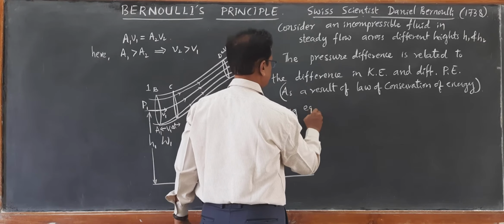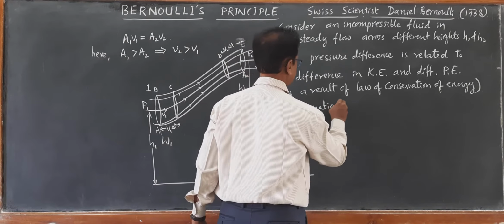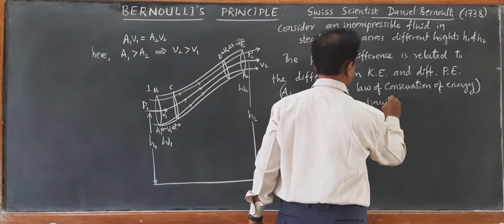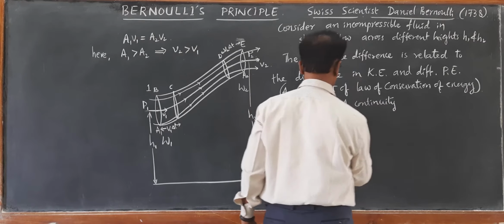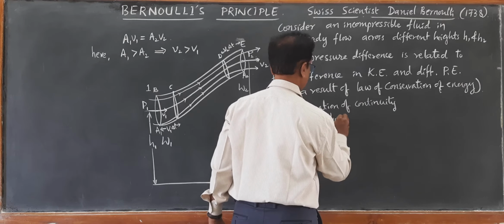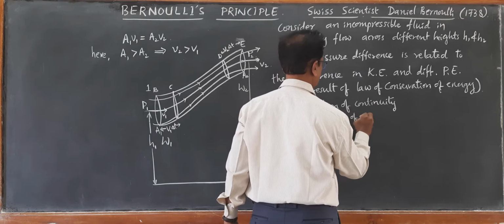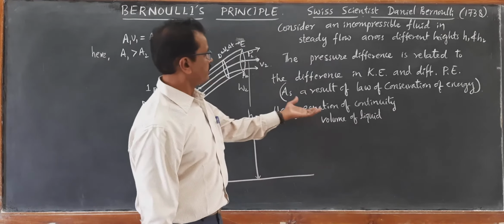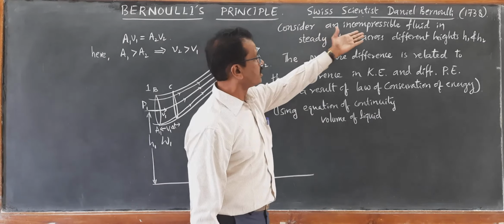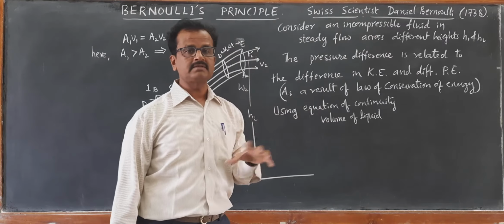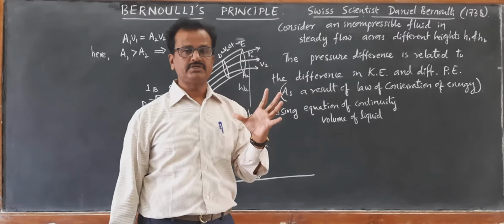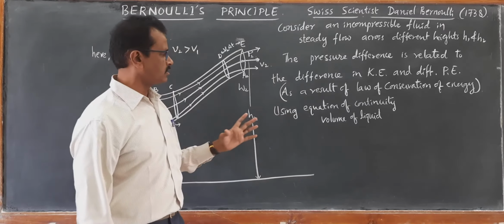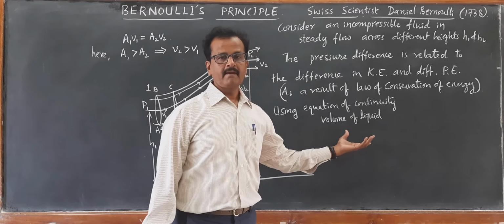Using the equation of continuity, volume of liquid. I have written liquid here because we are considering an incompressible fluid. Incompressible fluid means one whose density does not change. Even though pressure changes, the density remains the same. Such a liquid is called an incompressible fluid, right?